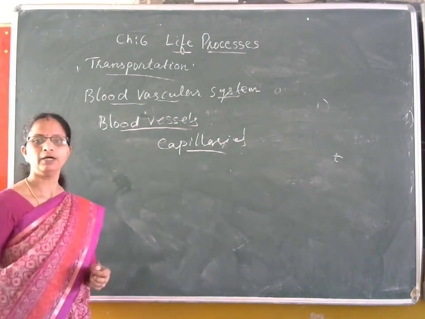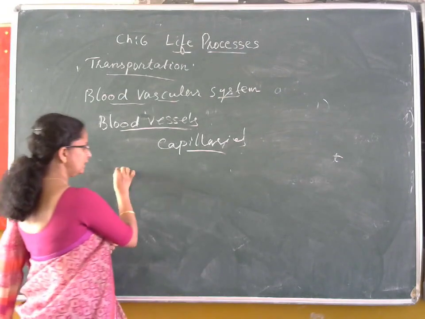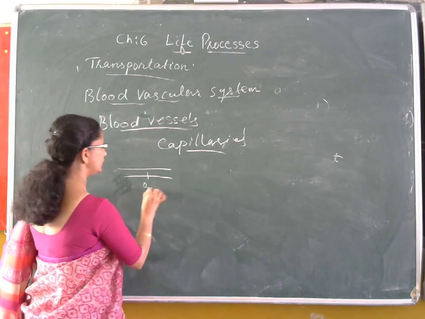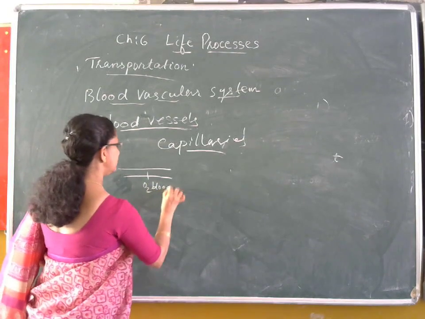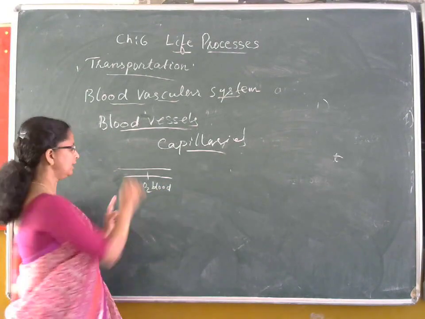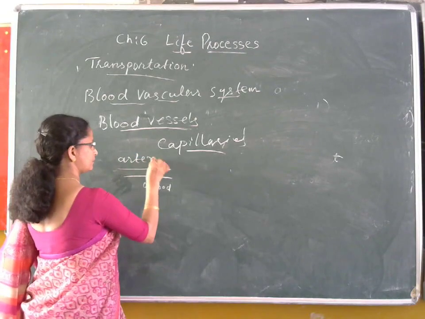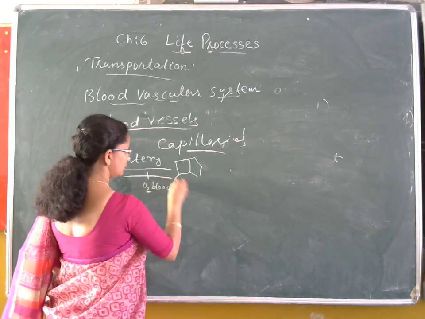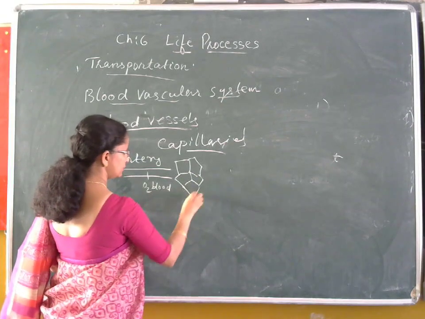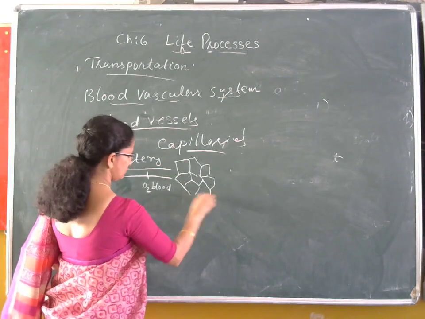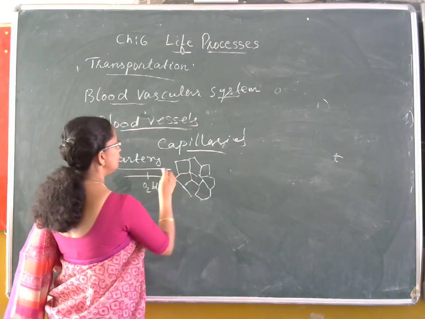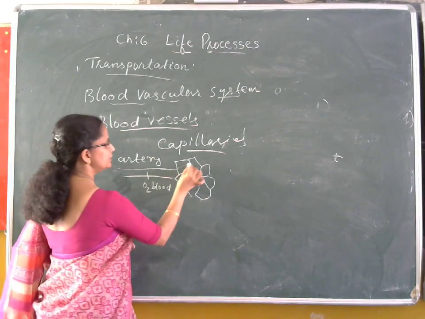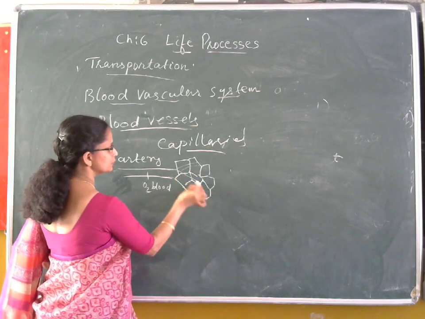Capillaries are formed from an artery. When an artery bringing oxygenated blood reaches a tissue region, where the cells need the supply of oxygen, the artery divides into very fine branches.